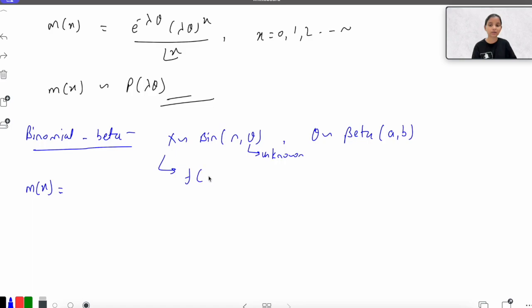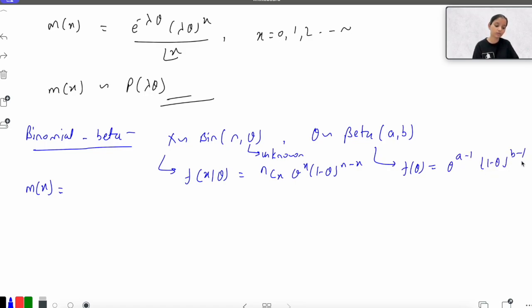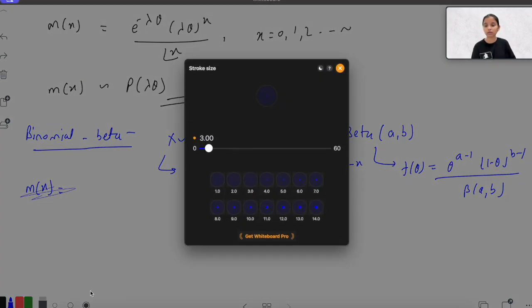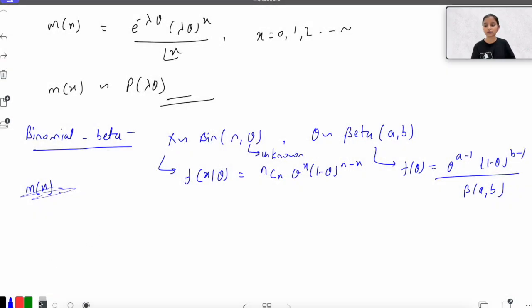Okay, that is the PMF, f of x given theta, that would be nCx theta raised to the power x, 1 minus theta raised to the power n minus x. And what is the PDF of the beta distribution? f of theta will be equal to theta raised to the power a minus 1, 1 minus theta raised to the power b minus 1, upon beta a comma b. Okay, so to find out the marginals corresponding to them, we will be doing the computation corresponding to these distributions.